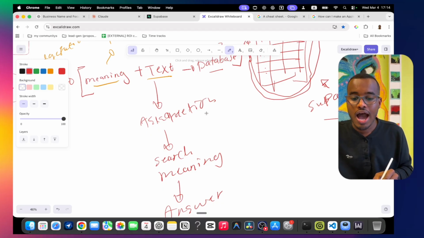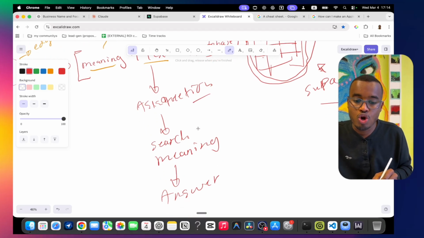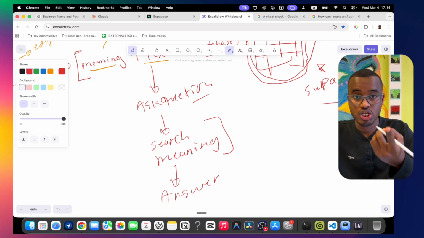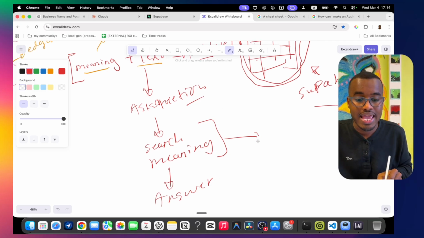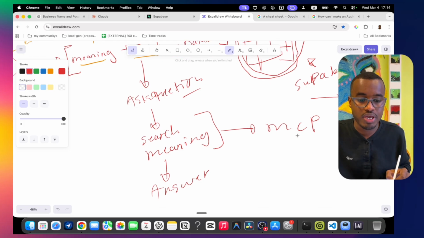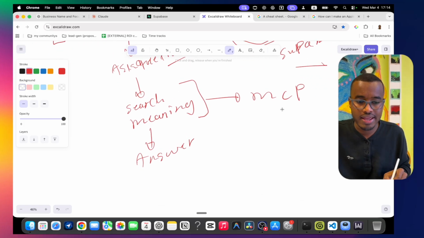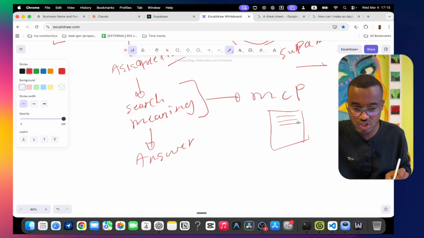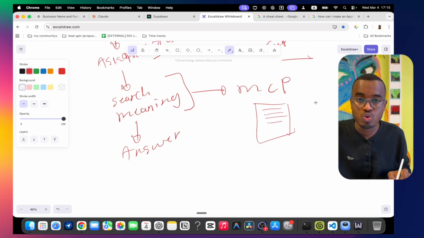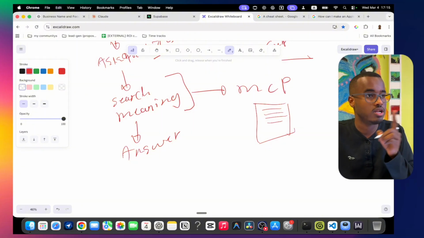Second thing, after we ask questions, it is going to search the meaning. In order to search the meaning, our AI agent needs something called MCP, Model Context Protocol. It is a fancy way of giving AI instructions, like giving it a spreadsheet or paper of instructions on how to use a program.